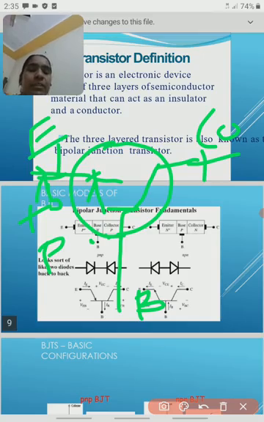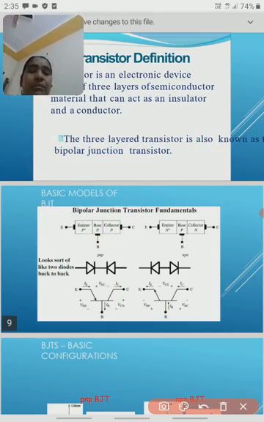We get some confusion about what the main differences are between the PNP transistor and the NPN transistor.